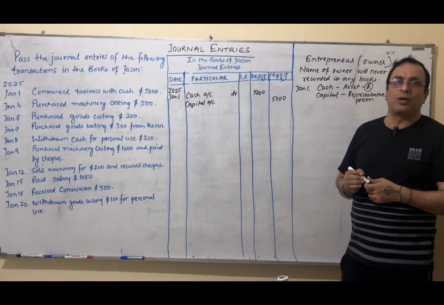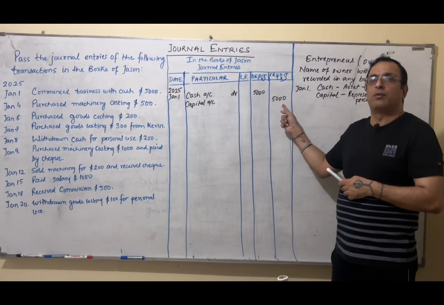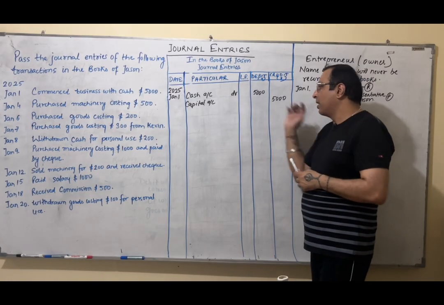This is also an accounting concept. Both the sides will always be equal, should be equal. Every debit should have equal credit, right? So this is how we do the entry.